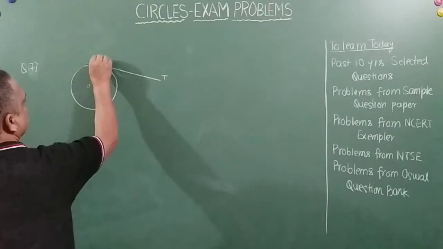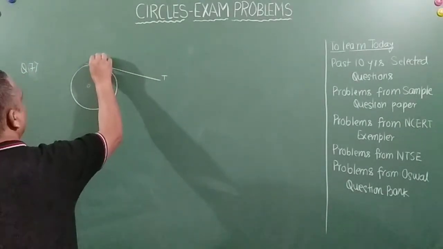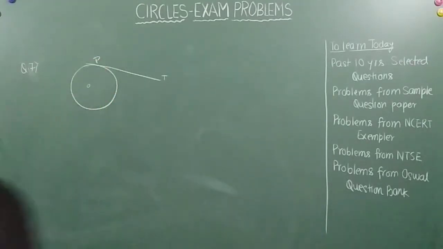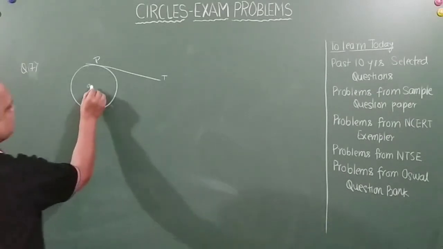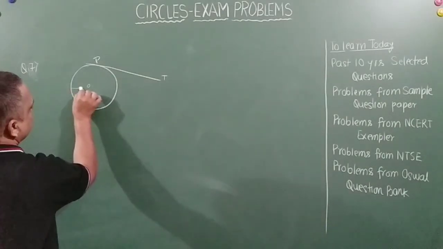TP is a tangent. So this will be T, this is P. Okay, TP is a tangent. Right. Now, this is going through the diameter, friends.